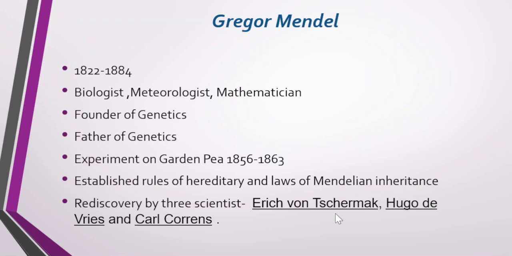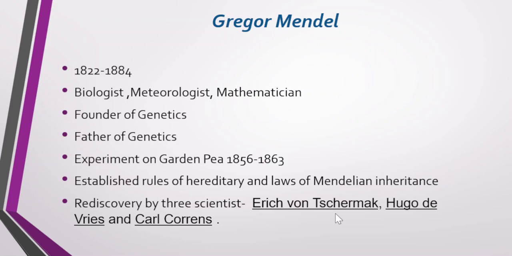But at the time when Mendel published his papers, his work was not recognized. Nobody understood what Mendel was explaining, what he was trying to convey.